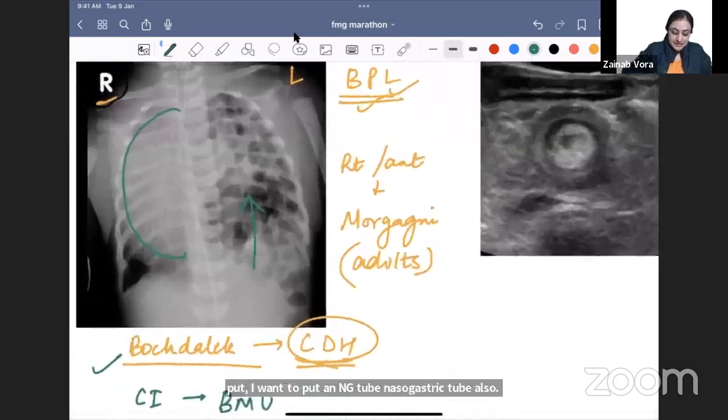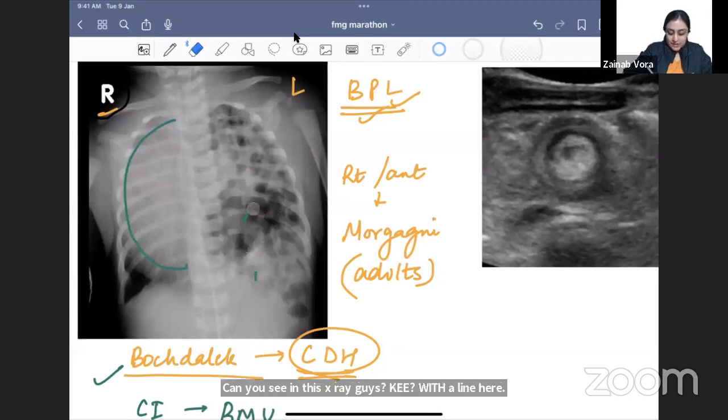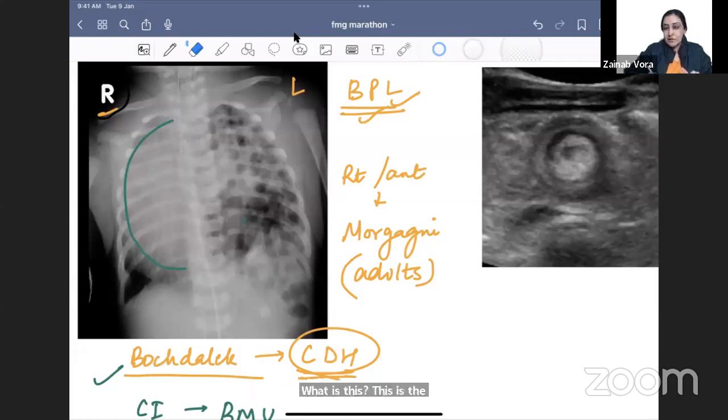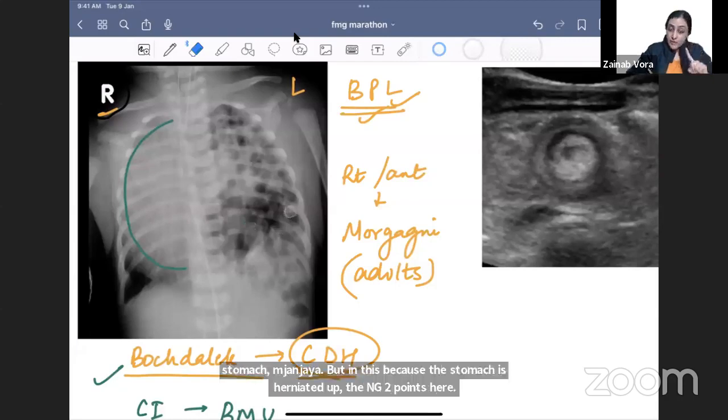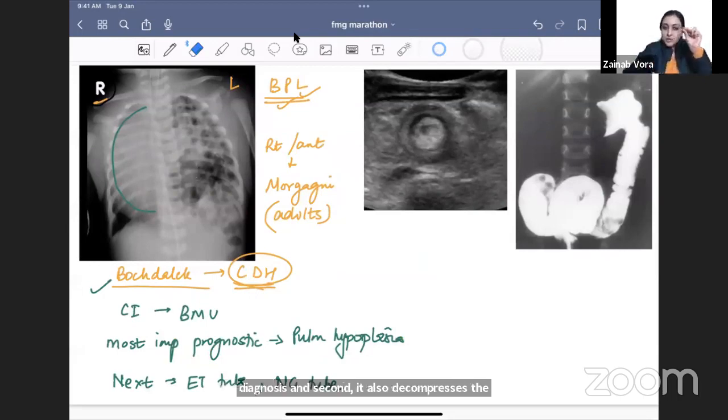Can you see in this X-ray, guys, there is one white line, this is the ET tube. There is another white line which is going like this. What is this? This is the NG tube. In a normal person, this NG tube should go here, into the stomach. But in this case, because the stomach has herniated up, the NG tube points here. So my NG tube serves two purposes. One, it confirms the diagnosis, and second, it also decompresses the bowel loops. The bowel loops will decompress and become smaller, and more lung will inflate, right?